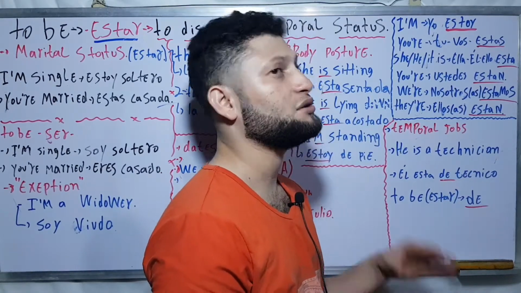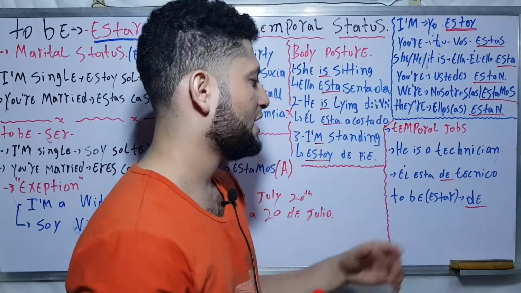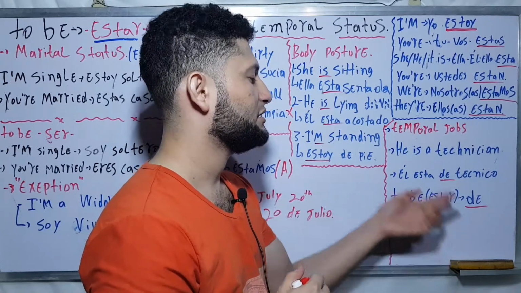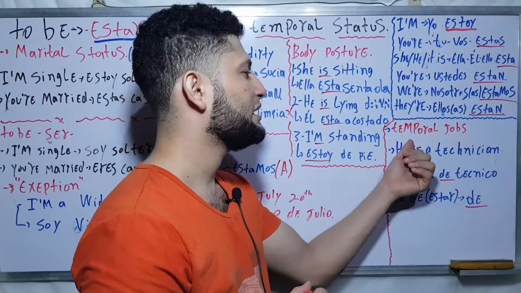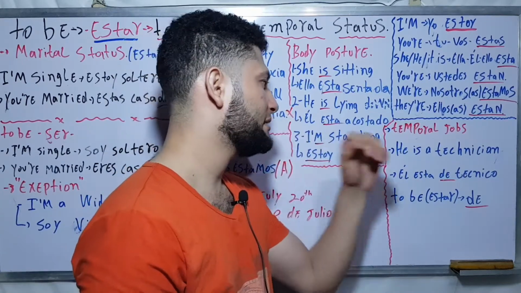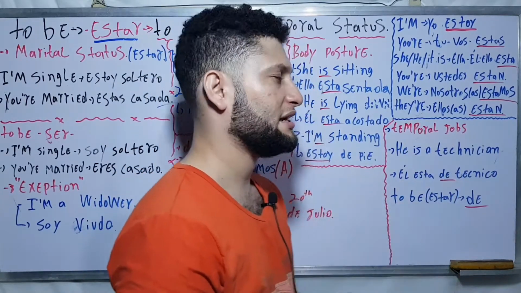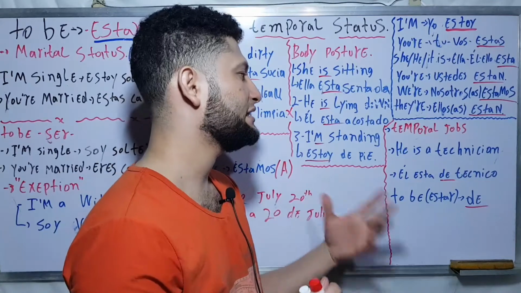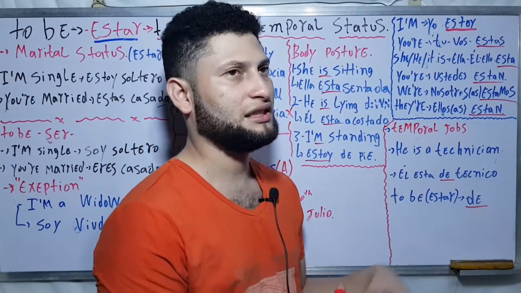This is the pronunciation, de. He was fired. So I use that structure for temporal jobs. For example, here he is a technician, but the reality is that he is not a technician.